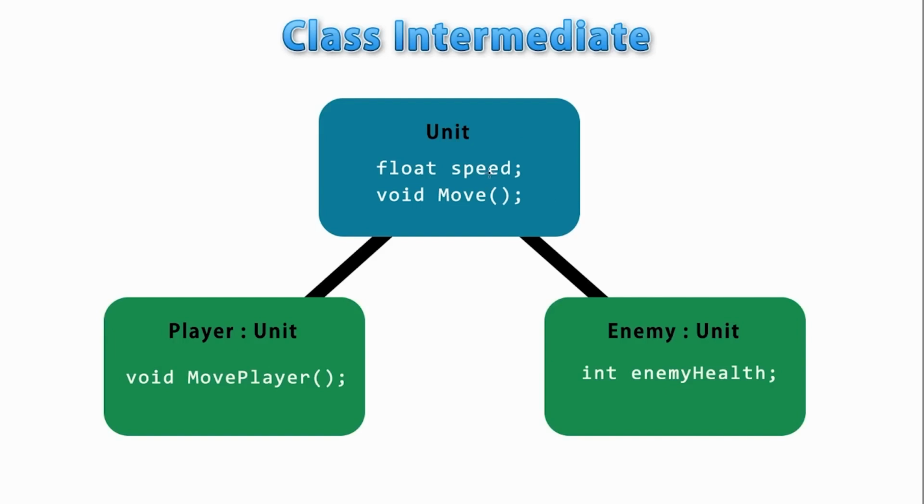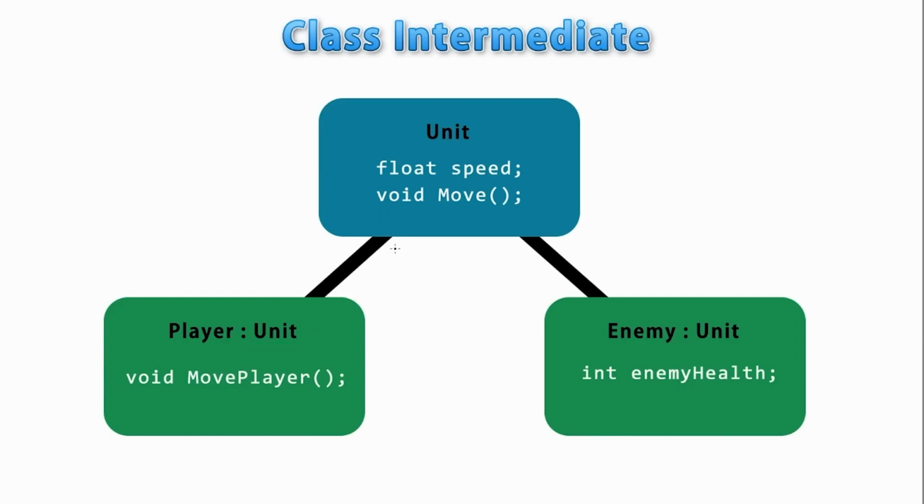That is how you can have one class that inherits something from some other base class. For example, let's say we have this general unit class, meaning this represents any kind of unit in our game, and all the units are going to have some kind of speed and some kind of move function. And then we can have the player, and the player is a type of unit. And to define that relationship, we can make the player class extend the unit base class.